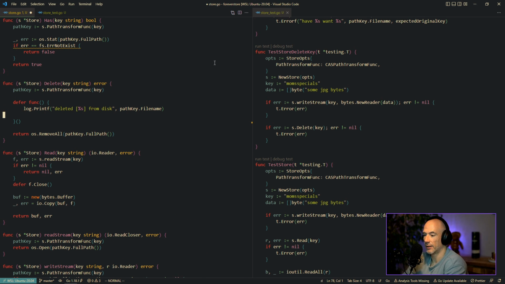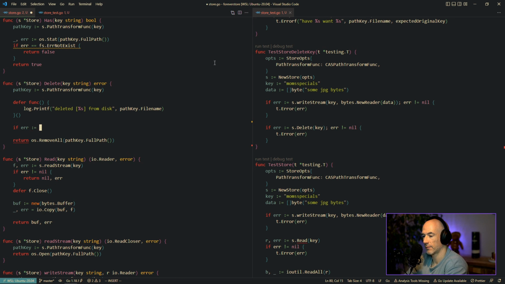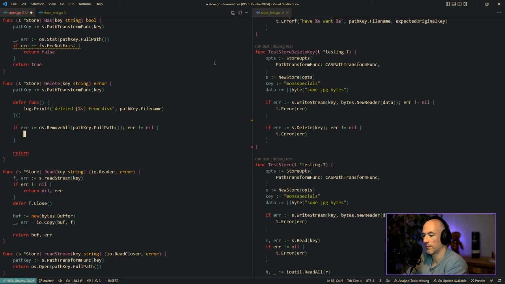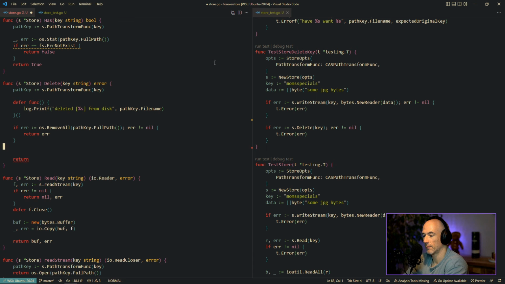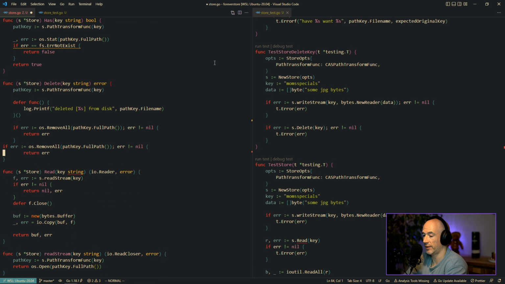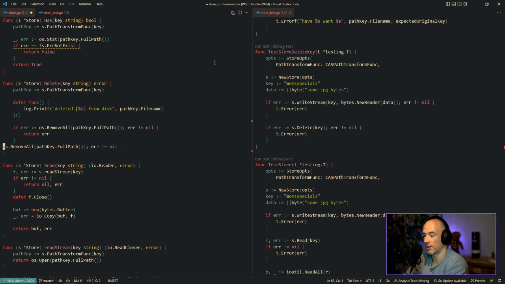So let's do something like... There's not null. I'm not quite sure if this is the right approach, to be honest. But hey. Now return. We're gonna say path key full path. We're gonna say... Yeah. No, not the full path. This is gonna be then the path name, right? Path name. It should delete everything. It is what it is. I don't understand.